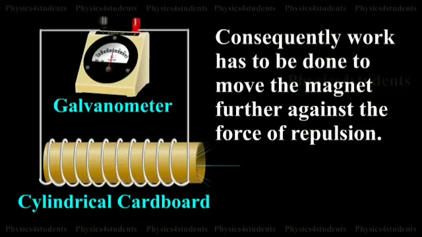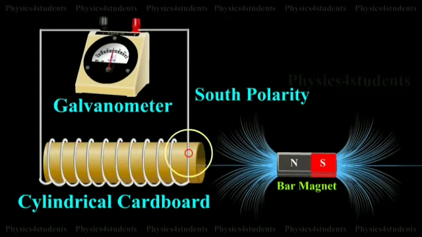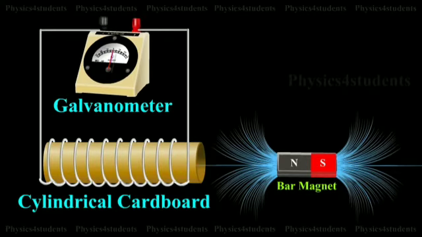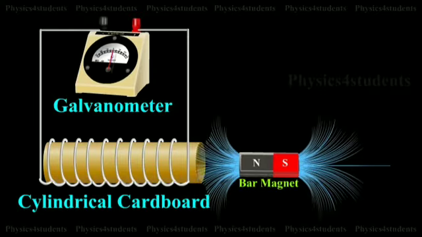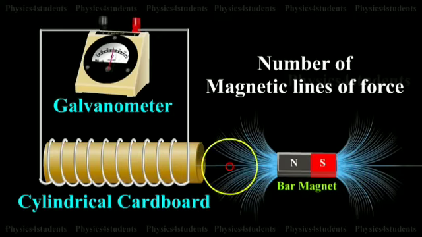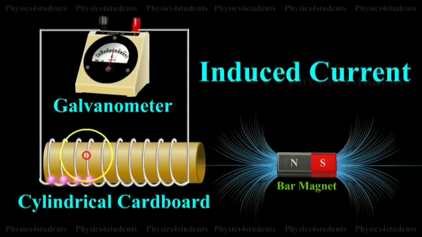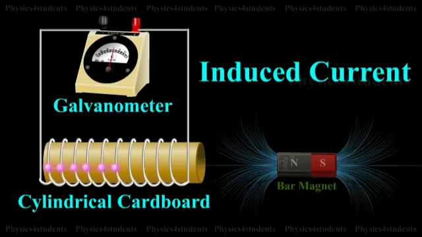Let us move a bar magnet towards the solenoid with its north pole pointing at the solenoid. This motion increases the magnetic flux of the coil, which in turn induces an electric current. Due to the flow of induced current, the coil becomes a magnetic dipole whose two magnetic poles are on either end of the coil.